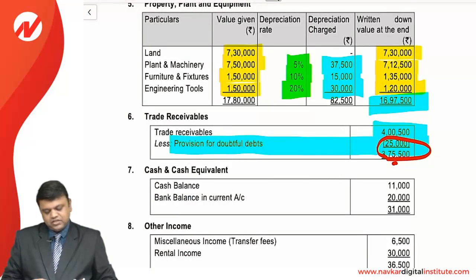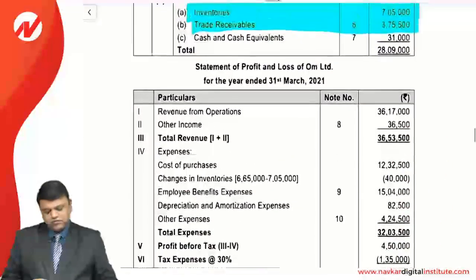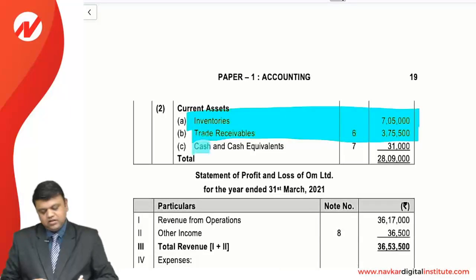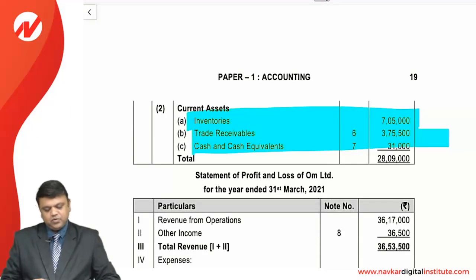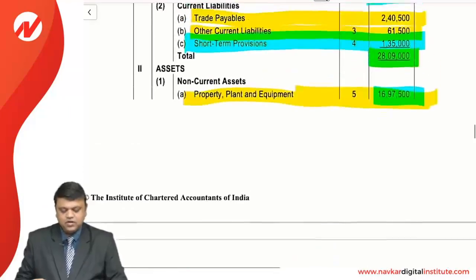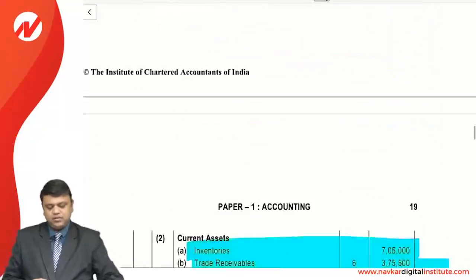Next is cash and cash equivalents, the opening balance of cash added with the bank balance in the current account. So we can have the cash and cash equivalents. So we can also get the same total, that is 28,09,000, on the asset side. So this is the balance sheet.